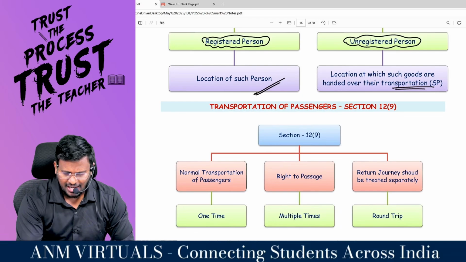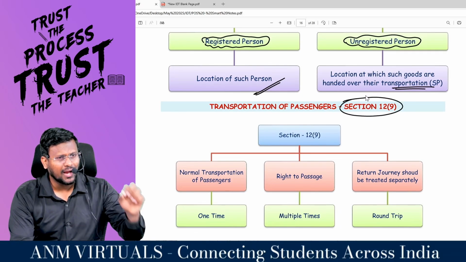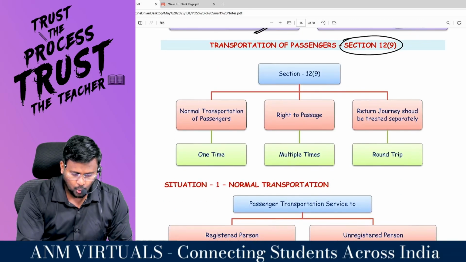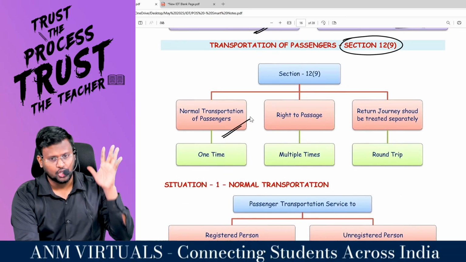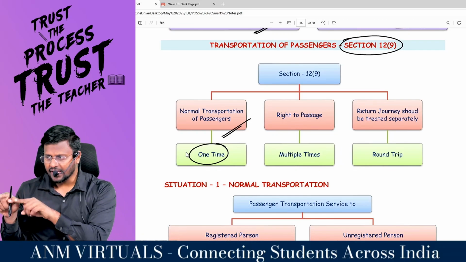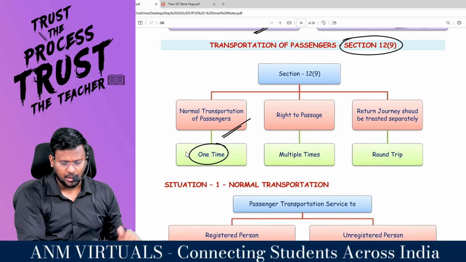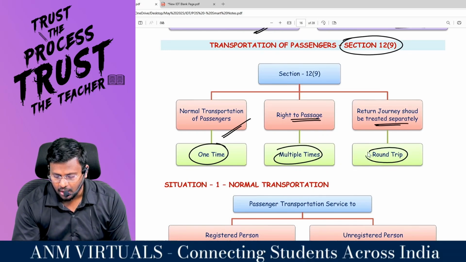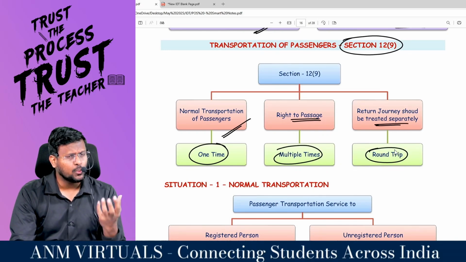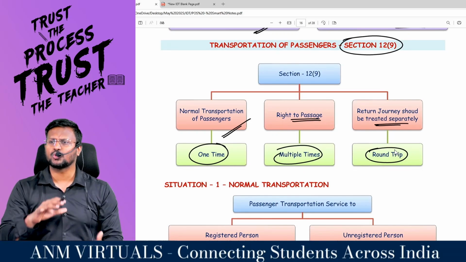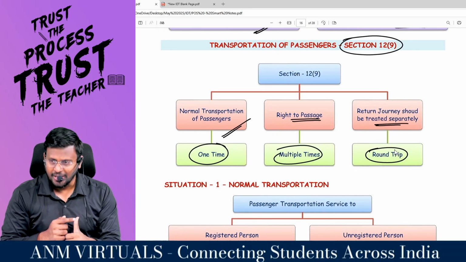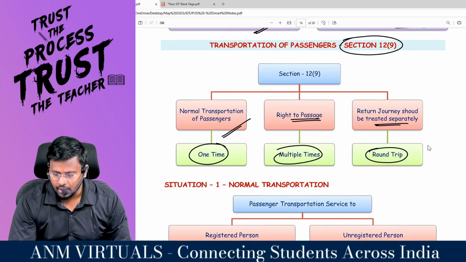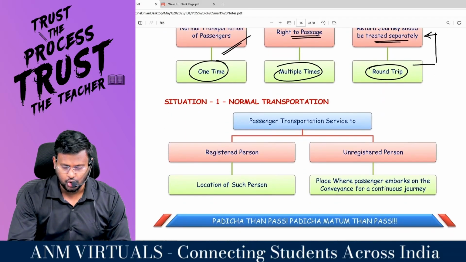That's it. Transportation of passenger. Now you are transporting passengers from one place to another instead of goods. You have to check whether it is a normal transportation of passenger, meaning one time you take the passenger from one place and drop them at another place, or right to passage, meaning multiple times, or a round trip. So there are 3 ways in which you can transport the passenger: normal transportation, right to passage and round trip. If it is a round trip, the return journey should be treated separately.